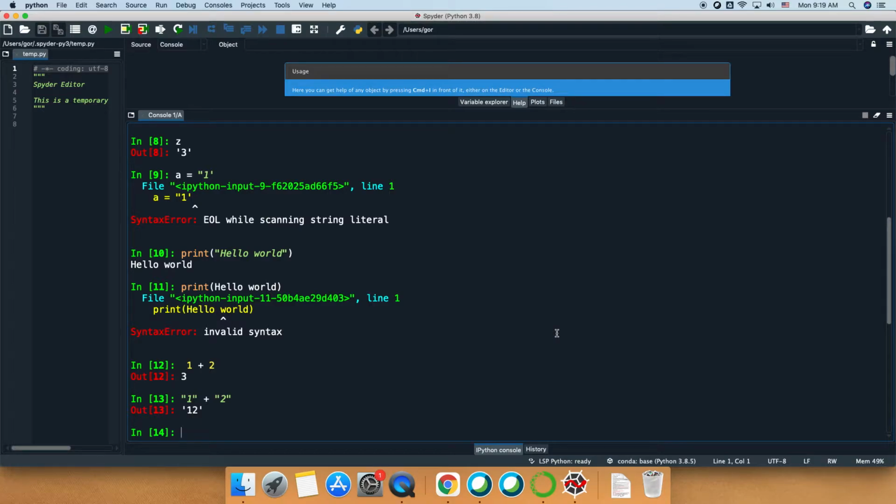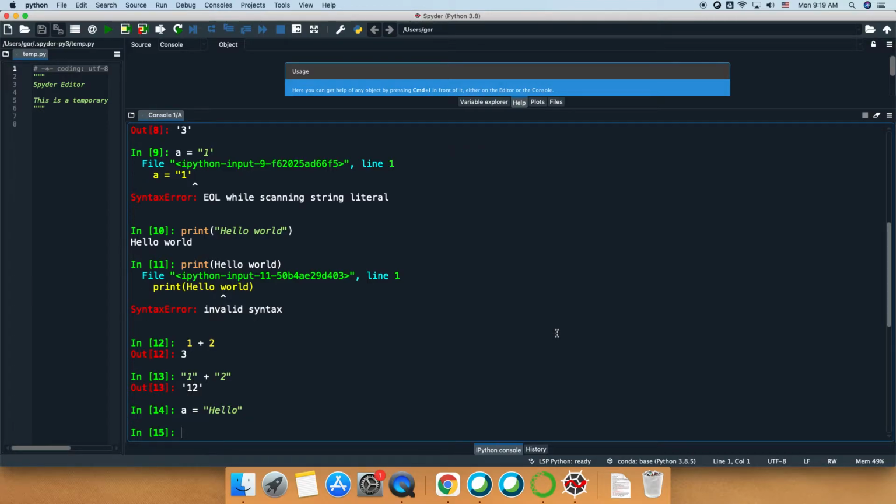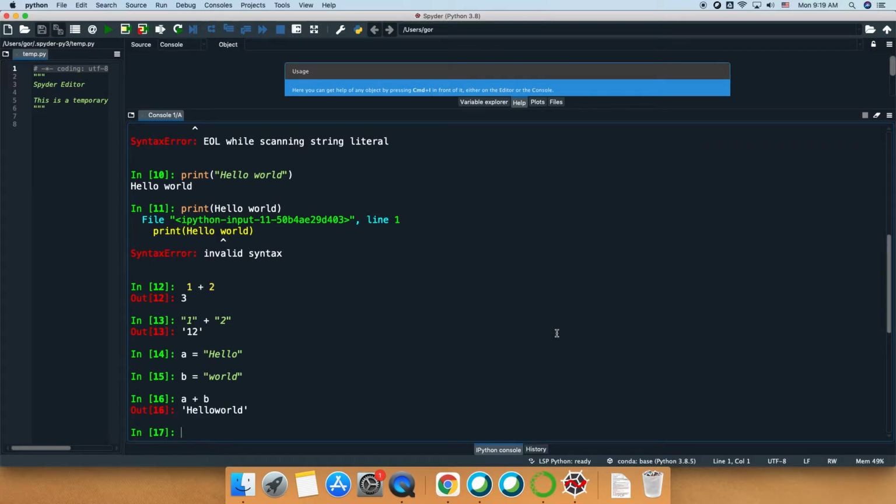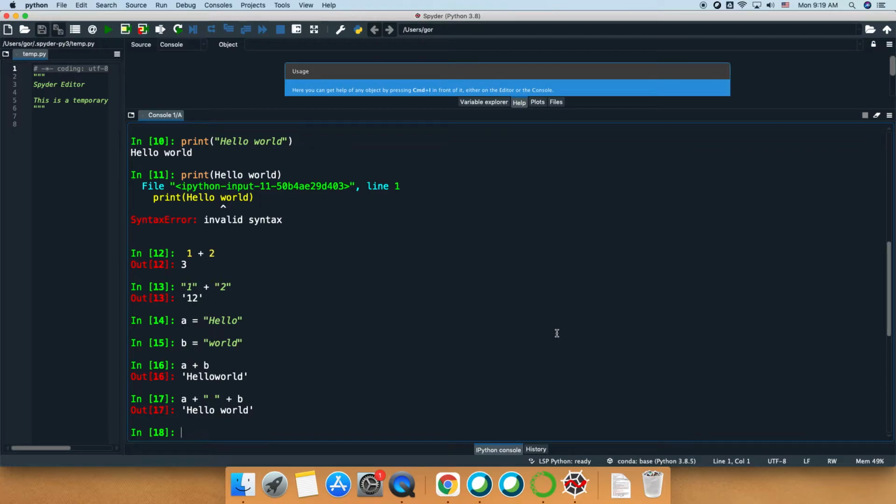And it doesn't have to be numbers. For example, we can have A equals hello and B equals world, and A plus B would be helloworld. Obviously it didn't add a space in between because we didn't ask it to add a space. We could have written A plus space plus B, and then we would have gotten the hello world string.